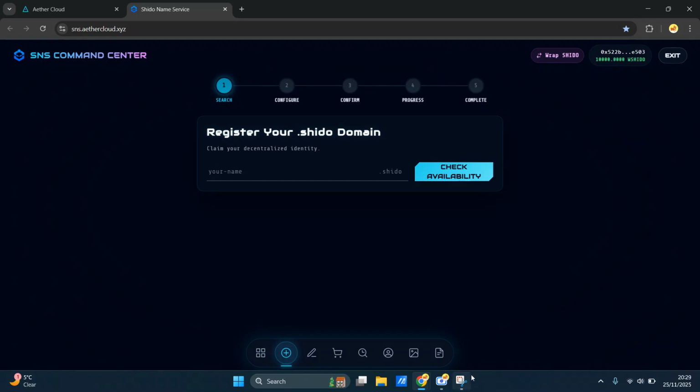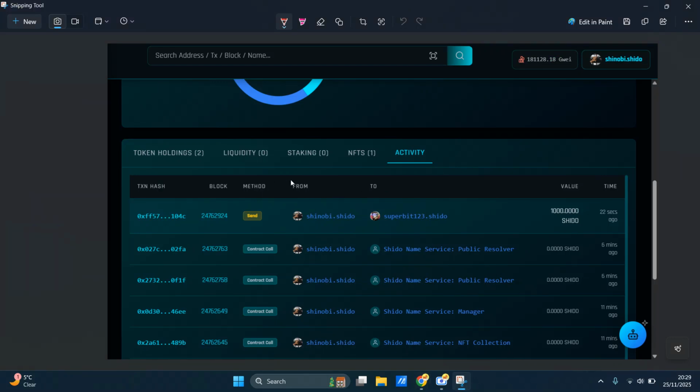So in the future, when we go to the Explorer, this is where you see everything. In between that screenshot, I quickly transferred 1,000 Cheeto to my other account that you saw, which was Superbit. I already created my domain before, and it shows you the method.